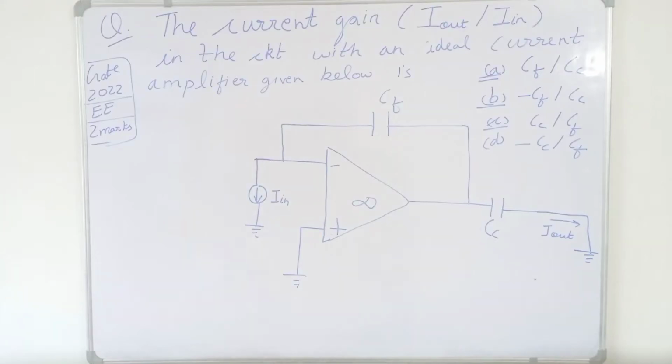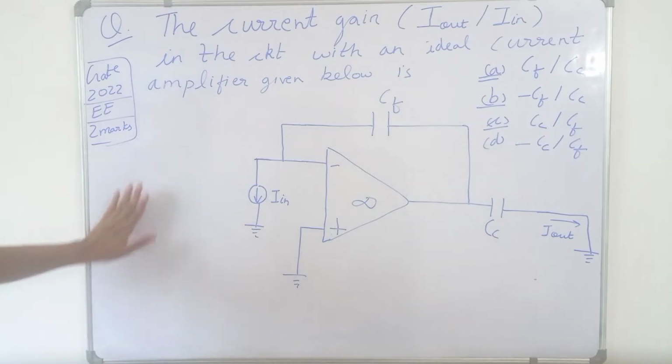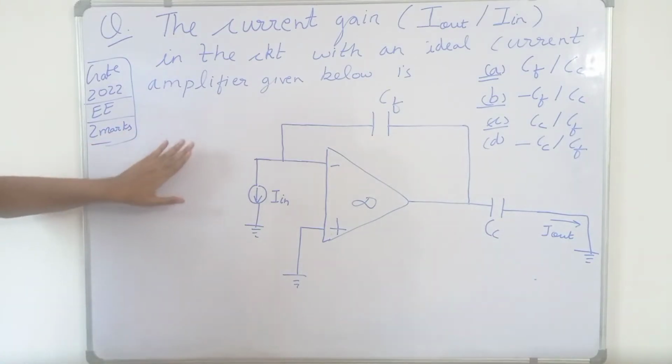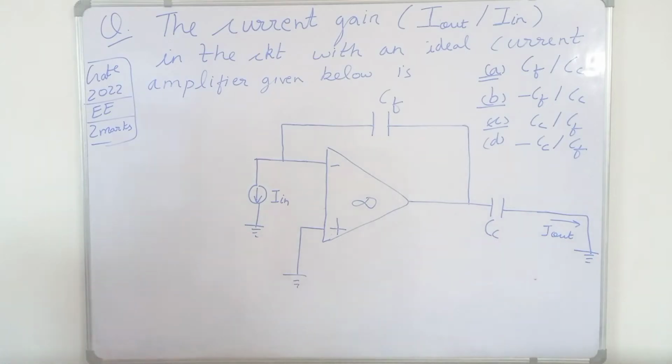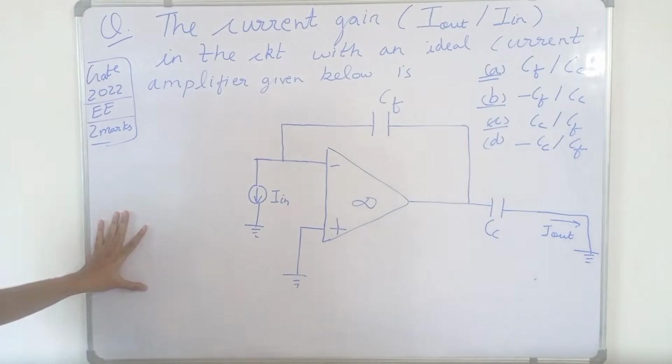So we are solving a question from GATE 2022 from the electrical engineering branch. This was asked in the electrical engineering question paper. This question was of 2 marks. It is based on concepts of network theory and op-amp, operational amplifier, which is from analog electronics.